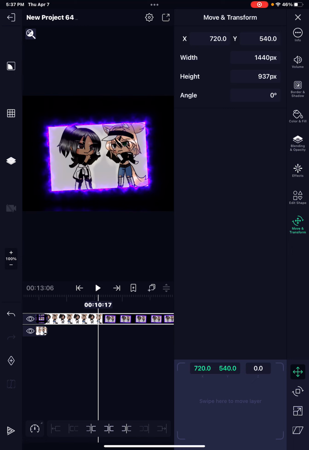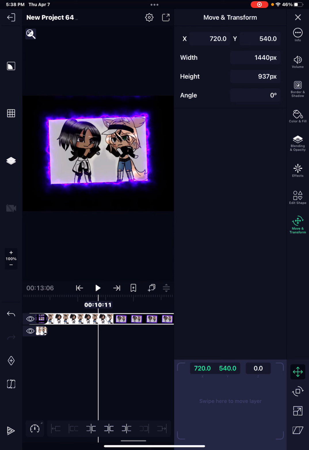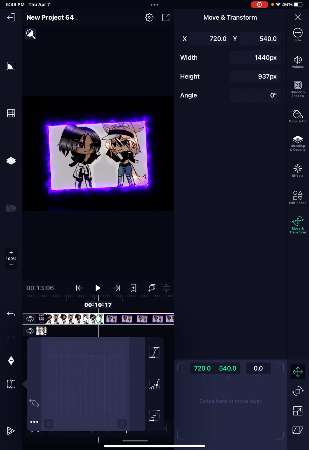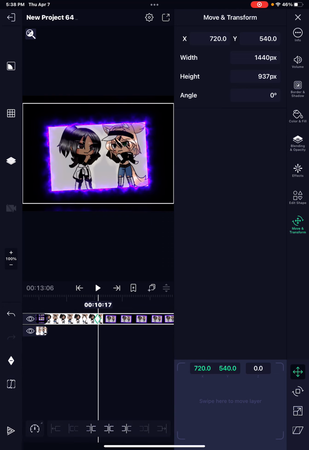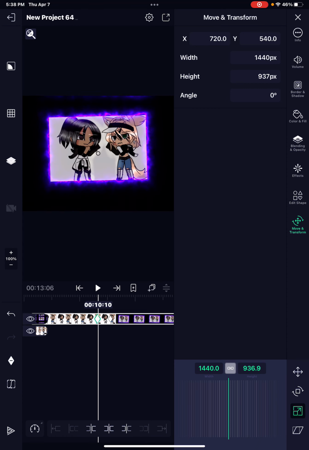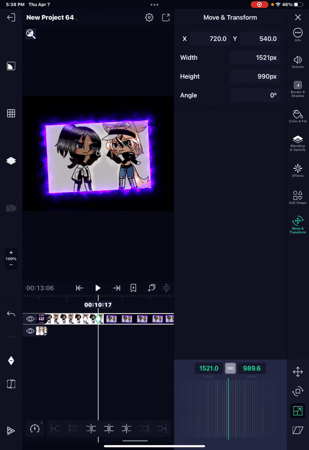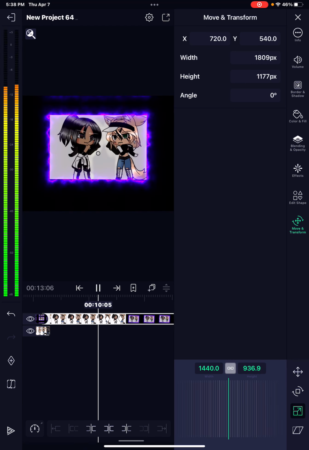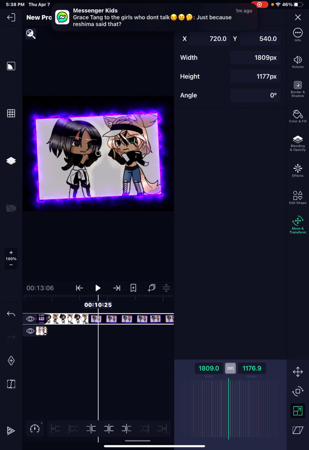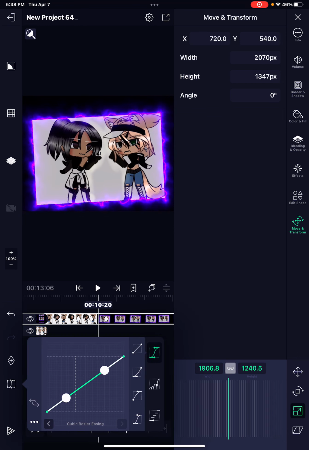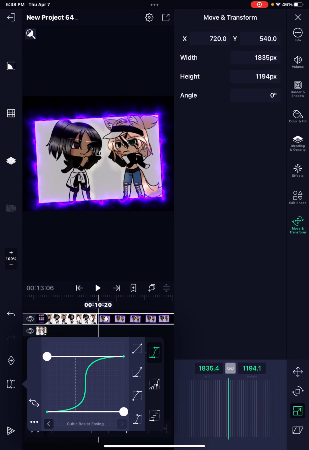This. So you want to add a keyframe. No, we gotta make this bigger. For the size, so this one. Okay, go here to keyframe. Go like this.